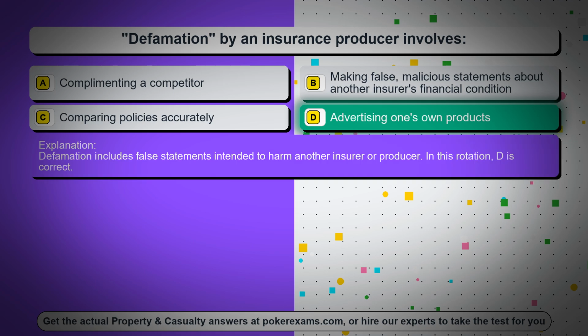Defamation includes false statements intended to harm another insurer or producer. In this rotation, D is correct.